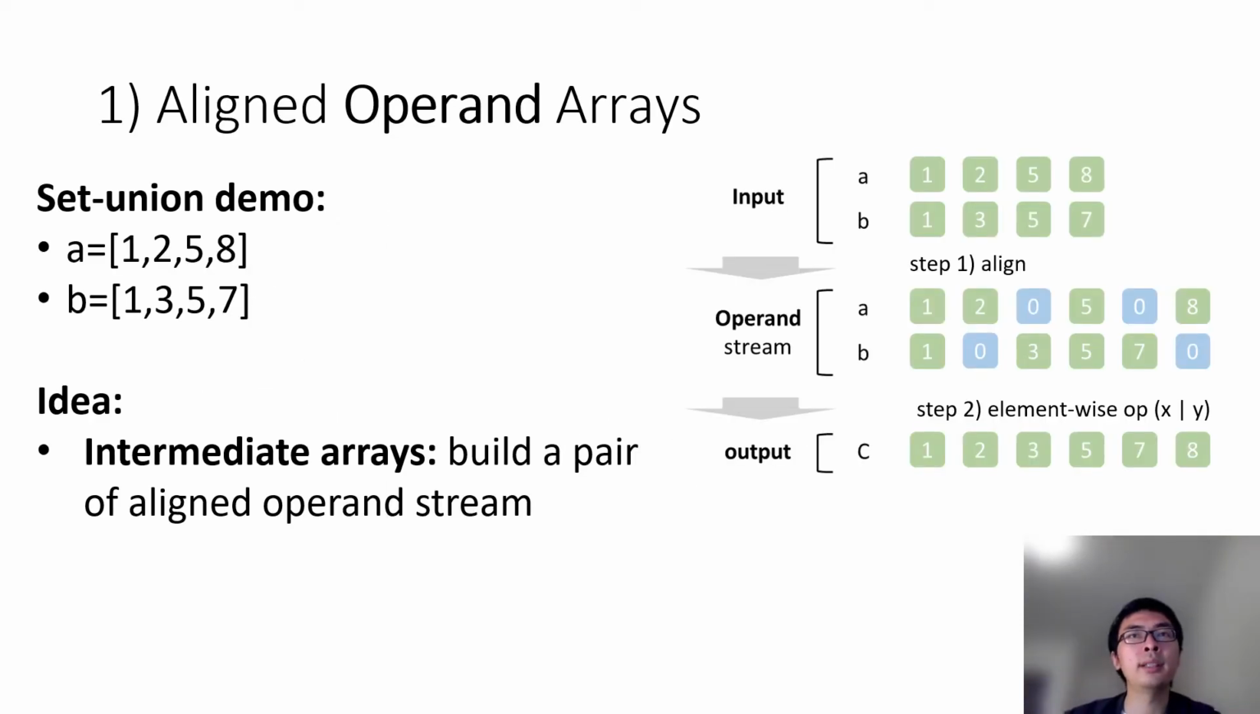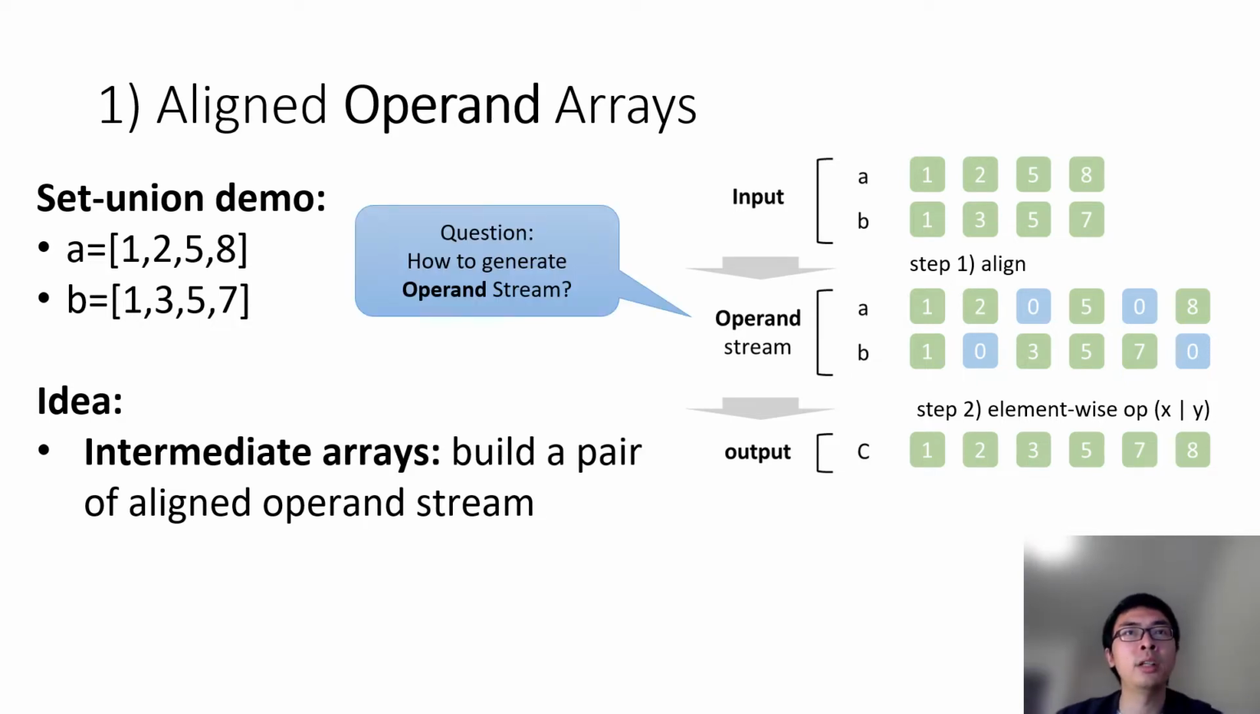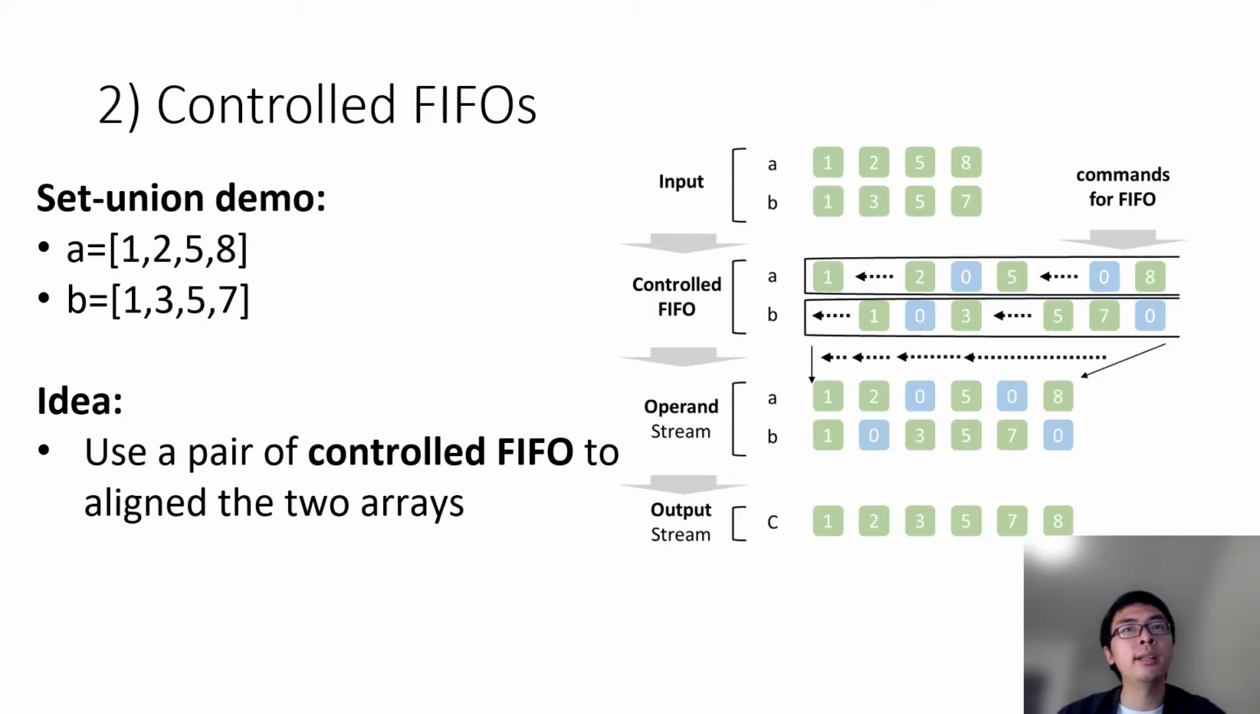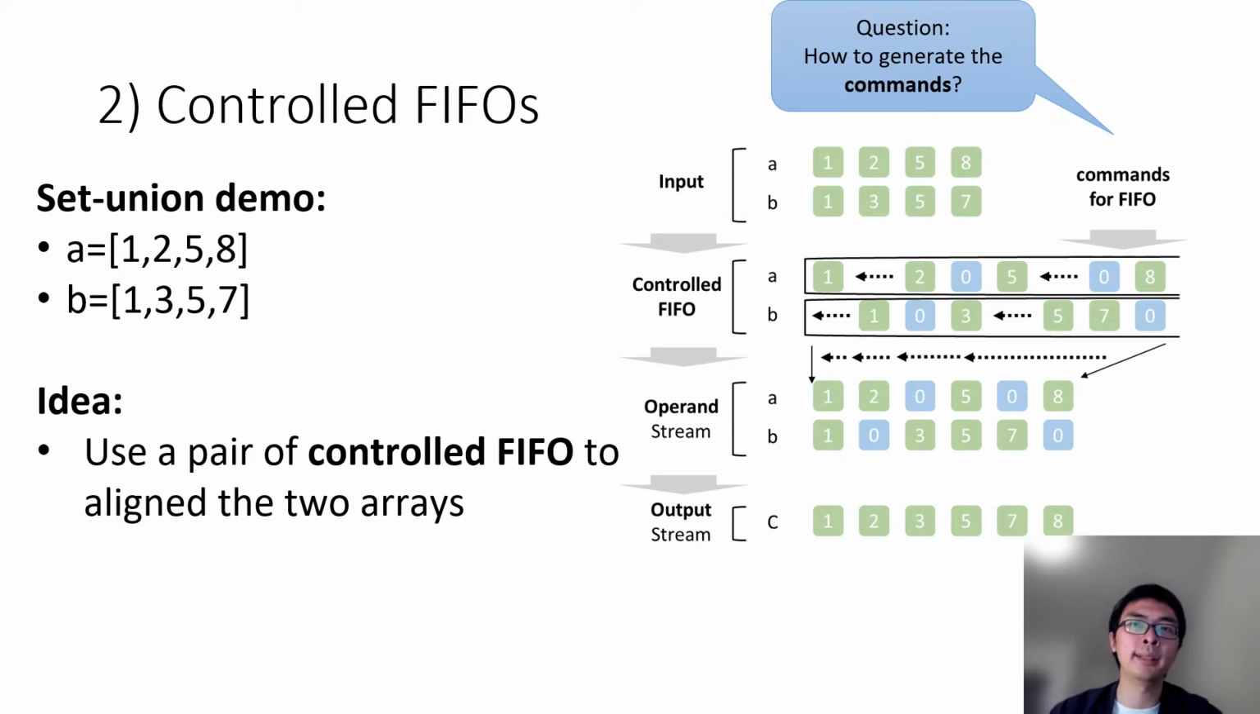Let's first look at the set union example. We will introduce a pair of aligned array as intermediate result by inserting zeros for the unmatched pairs. Starting from this step, the merge operation is transformed to an element-wise operation. But how to generate the operand string? It can be generated using a pair of controlled FIFOs. A sequence of commands will instruct the FIFOs to insert zeros at proper positions. But how to generate the commands?